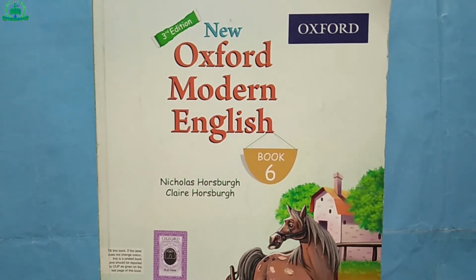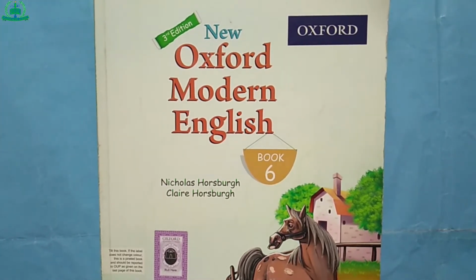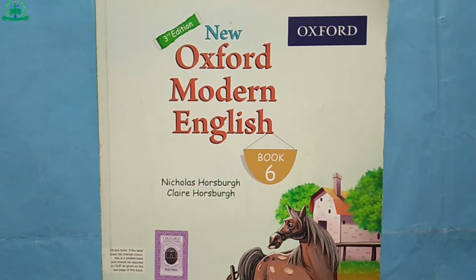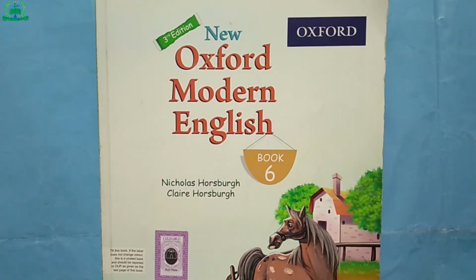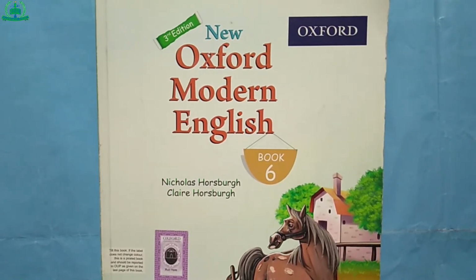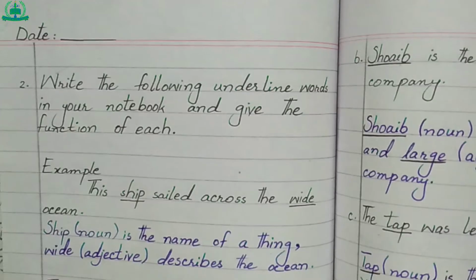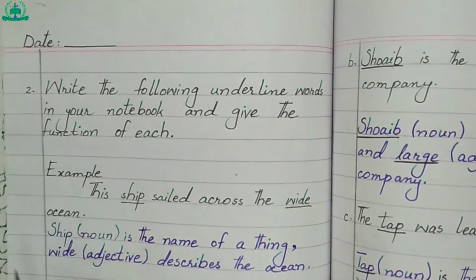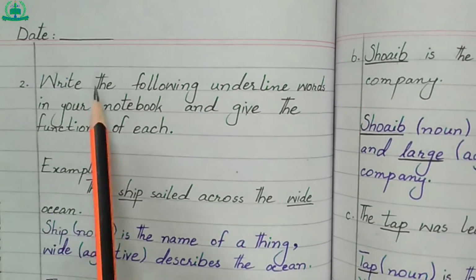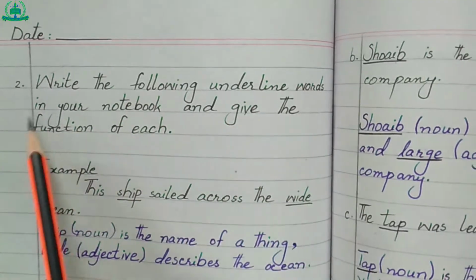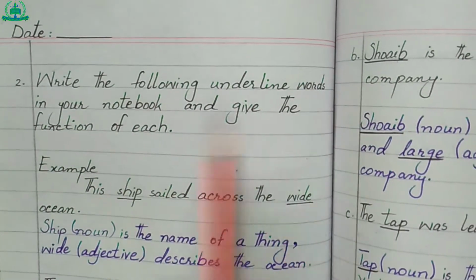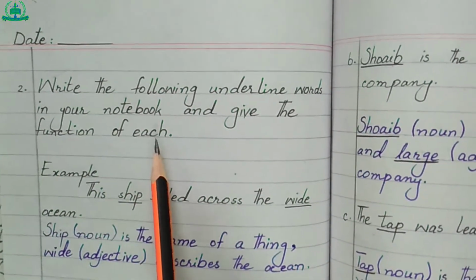Today we will do exercises related to parts of speech. There are 8 parts of speech in English language: noun, pronoun, adjective, verb, adverb, preposition, conjunction and interjection. Open your English grammar copy. Mention date, draw a margin line. Write the following underlined words in your notebook and give the function of each.